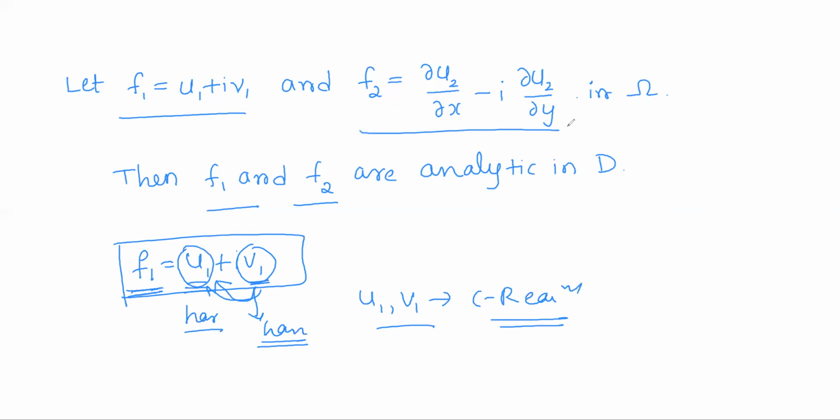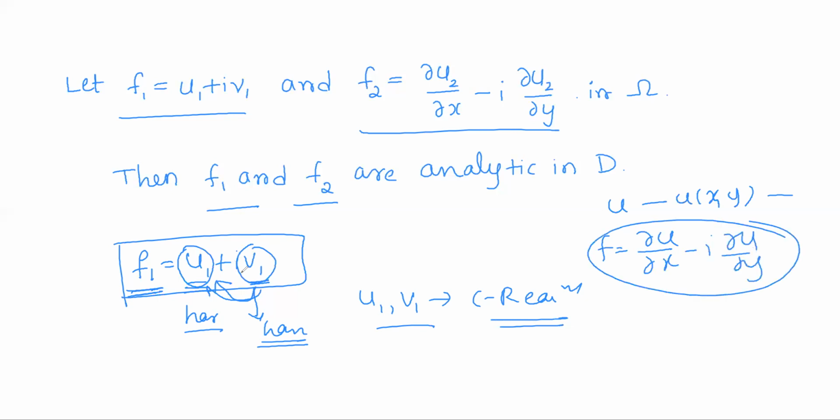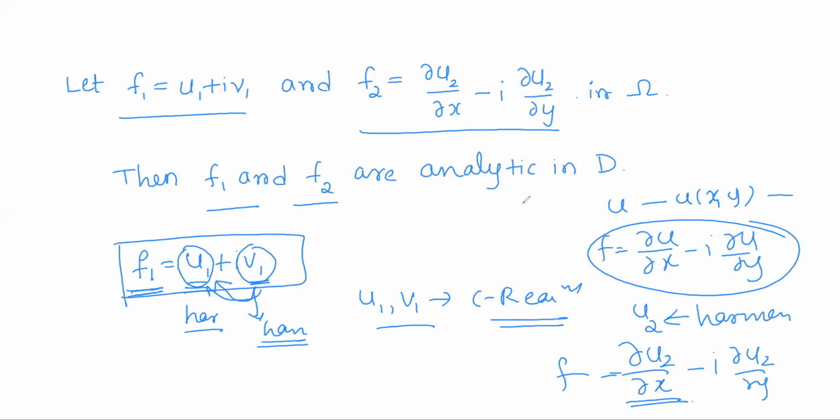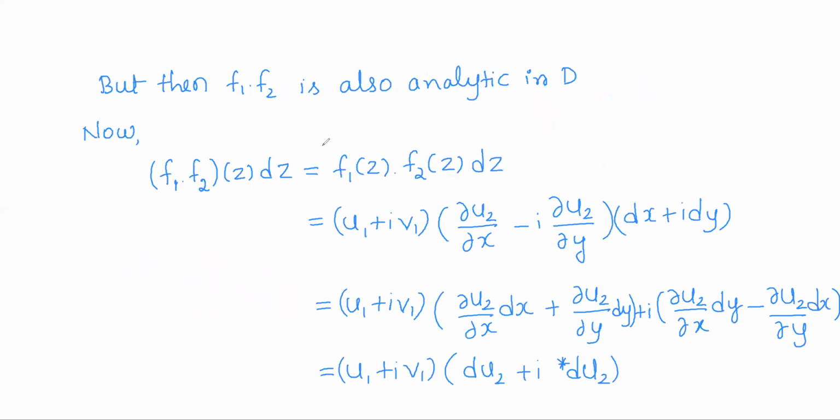So now come to this one. Previously we have proved that whenever u is a harmonic function, then the function defined by dou u by dou x minus i into dou u by dou y will be an analytic function. Here also we have done the same thing. So u2 is given to be a harmonic function. So the function defined by dou u2 by dou x minus i into dou u2 by dou y will be an analytic function. So f1 and f2 will be analytic functions in D. Okay, next. As f1 and f2 are analytic, their product is also analytic. The product of any two analytic functions is again analytic.